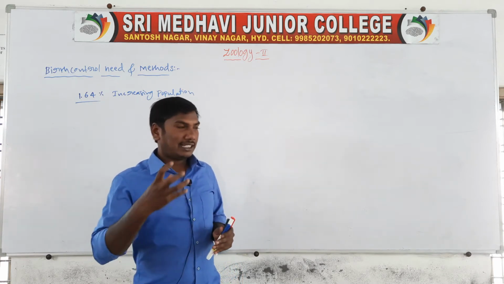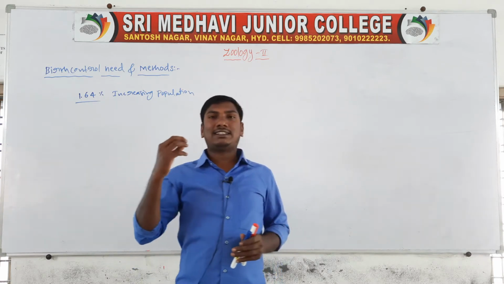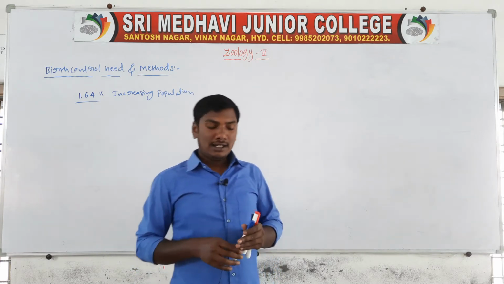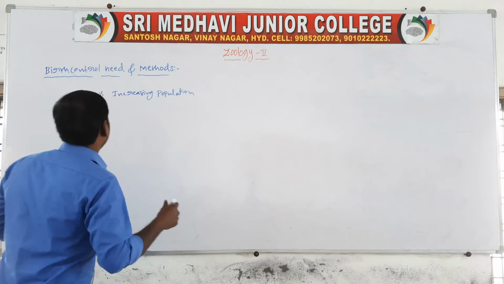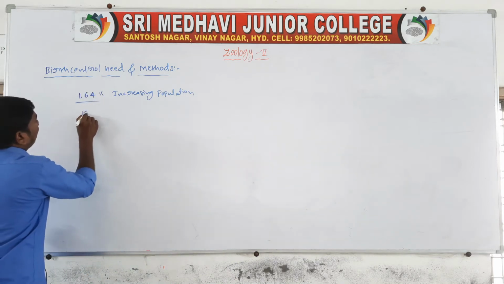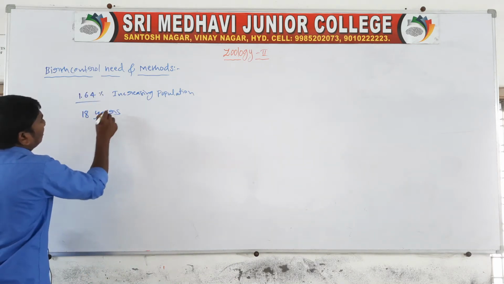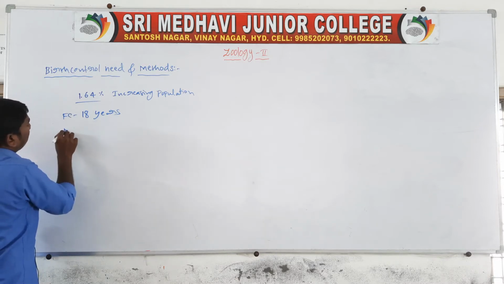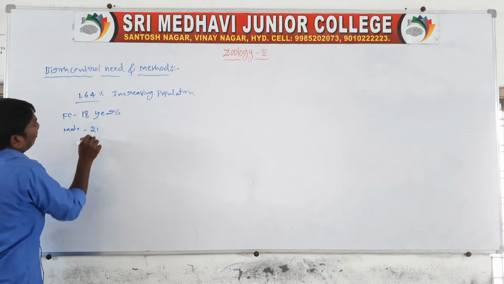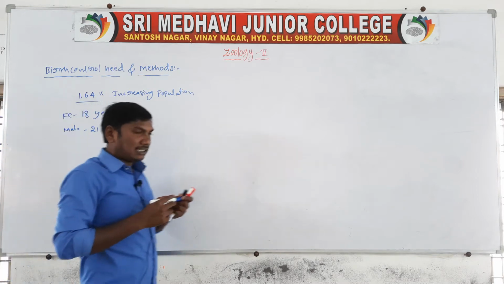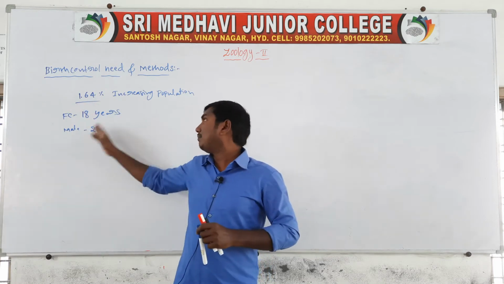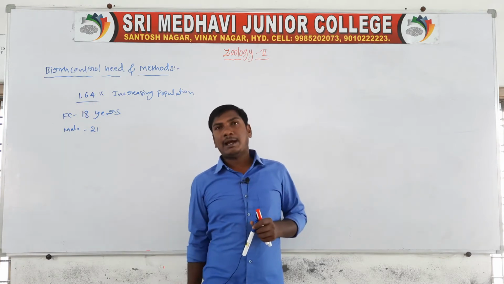Next, increasing the maturity levels of males and females. The government decided that females marry after 18 years and males marry after 21 years.